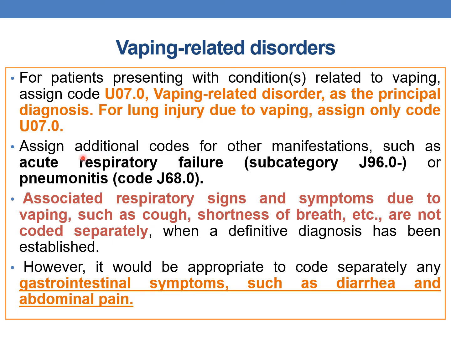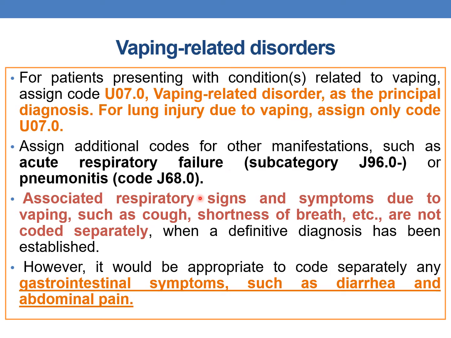Additionally, assign additional codes for other manifestations such as acute respiratory failure or pneumonitis, which come under the categories J96.0 and J68.0. Along with vaping related disorder, you can assign additionally, if present, acute respiratory failure or pneumonitis.